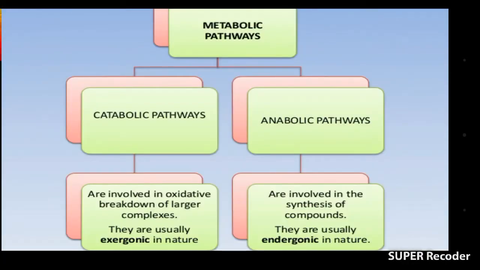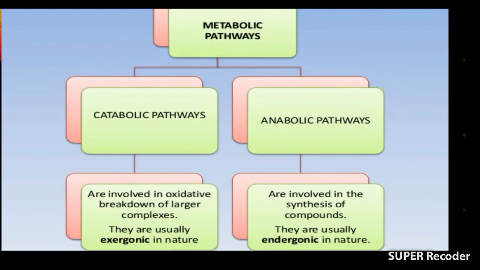Before starting glycolysis, it is necessary to know some basic things. One of those is metabolism and its main types. So what is metabolism? All chemical reactions that take place in our body are known as metabolism. In our body, chemical reactions take place at the cellular level, which are collectively known as metabolism. Metabolism is divided into two types, anabolism and catabolism. What is anabolism and what is catabolism? Anabolism is that type of metabolism in which small molecules combine and form a large molecule.